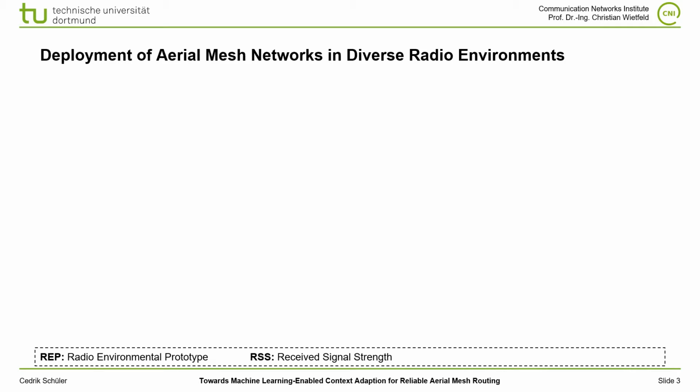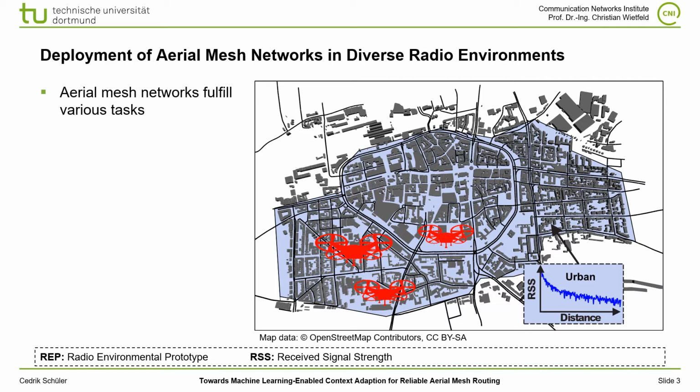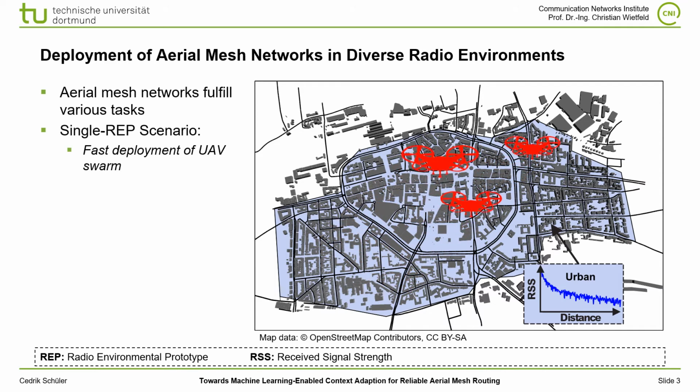Aerial mesh networks realized by UAVs can fulfill different kinds of tasks, like network provisioning, video surveillance, and others. Besides the fact that they have to deal with high agent mobilities and therefore dynamic network topologies, which already sets high requirements to the routing algorithm itself, operators want to deploy them fast and anywhere. If we look at the map of Dortmund on the right, we can classify the inner part here as an urban radio environmental prototype, because we have densely located buildings and can expect lots of multipath propagation here. As long as the UAV swarm stays within this area, we are talking about a single REP scenario where the task is to have a fast deployment of the UAV swarm.